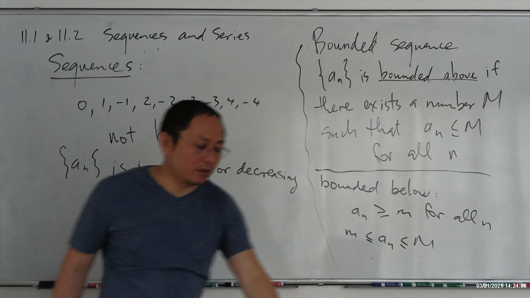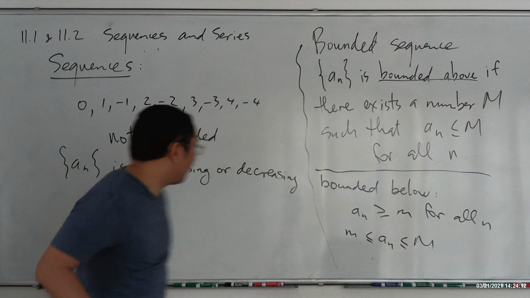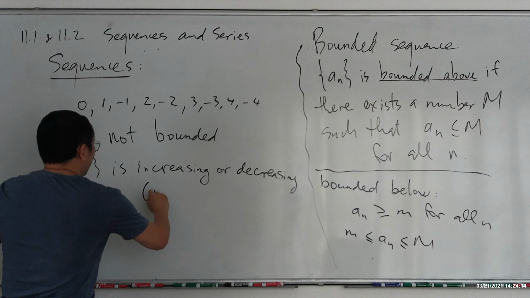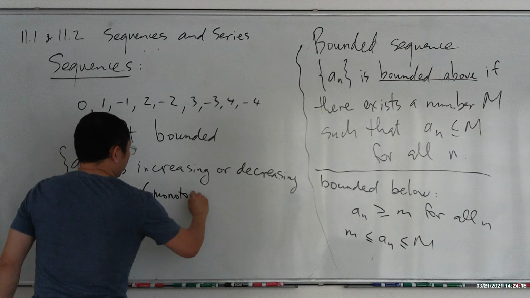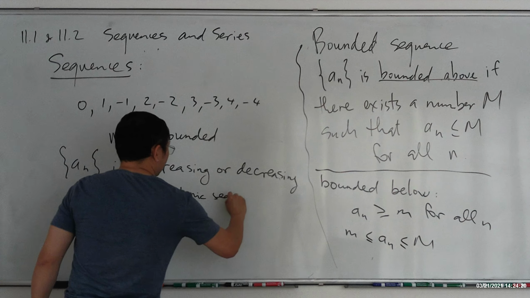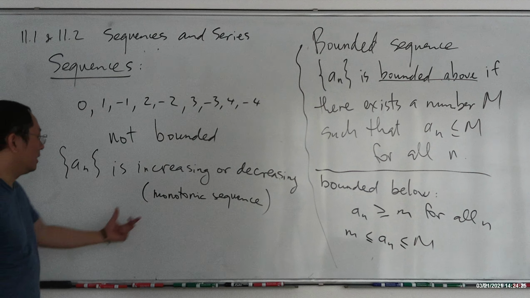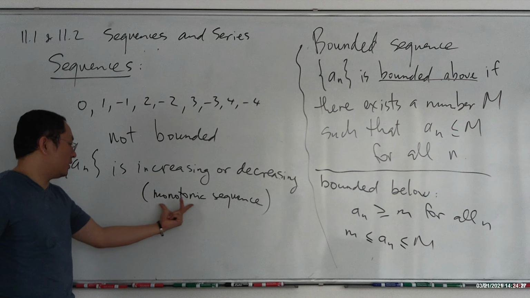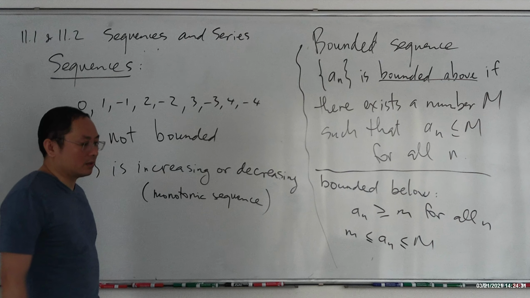If the sequence is always increasing or decreasing, we say what? This is called a monotonic sequence. Always increasing or decreasing. I'm not sure if you will see that word or not, but I'll just introduce you to the monotonic sequence.